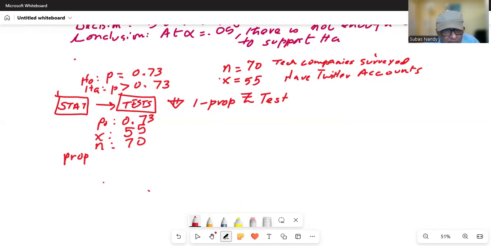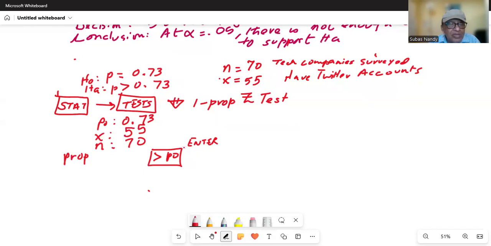So we bring the cursor on the same line to greater than P0, and hit enter so that it is flashing on greater than P0. Okay. This is the way of telling the calculator that we are dealing with a right tail test.